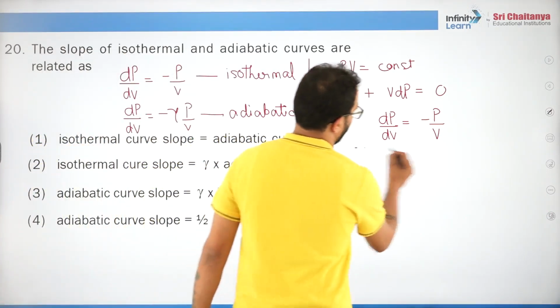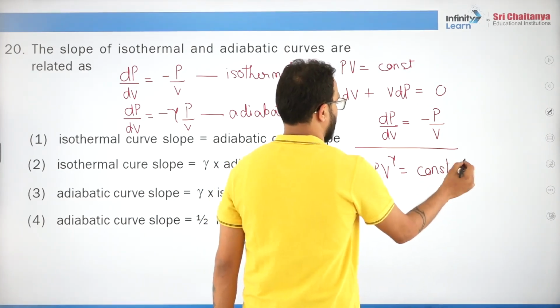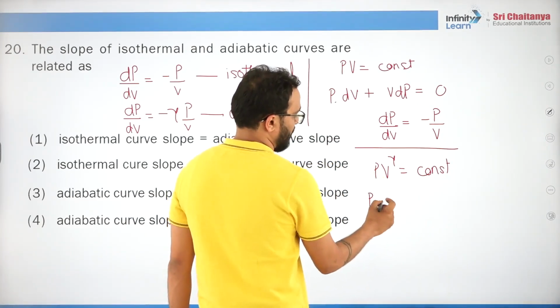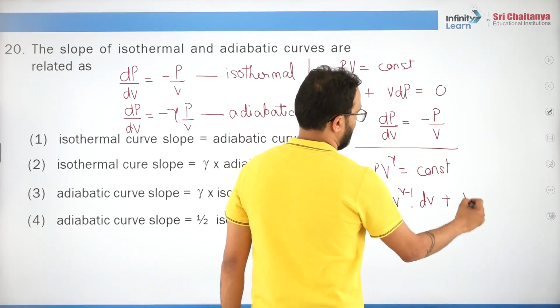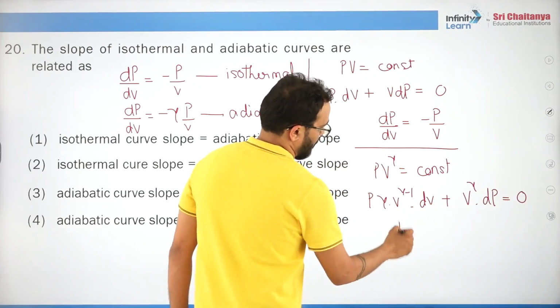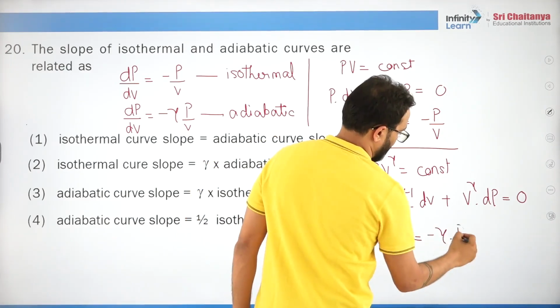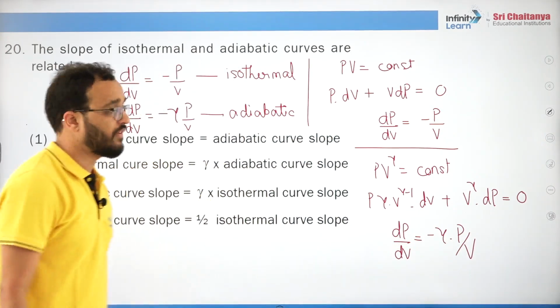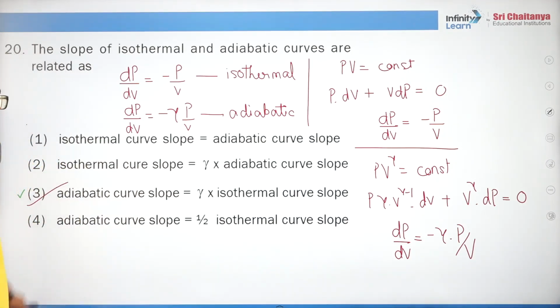And for adiabatic, remember it is minus gamma times P by V. How? You will use this formula. PV to the power gamma is constant, and from here you can say P into gamma V to the power gamma minus 1 times dV plus V to the power gamma times dP is equal to 0. Solving, you will get this answer. Anyways, I hope you can figure out the right answer. Third option, right? Adiabatic curve slope is gamma times isothermal curve slope.